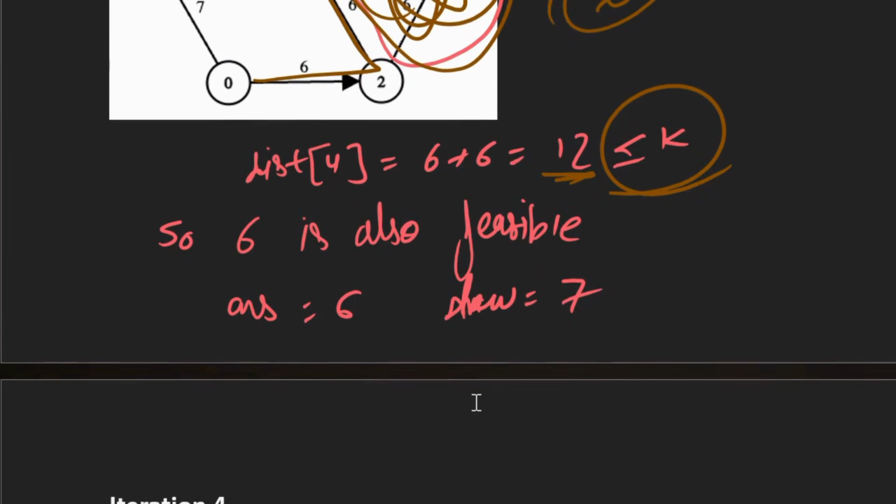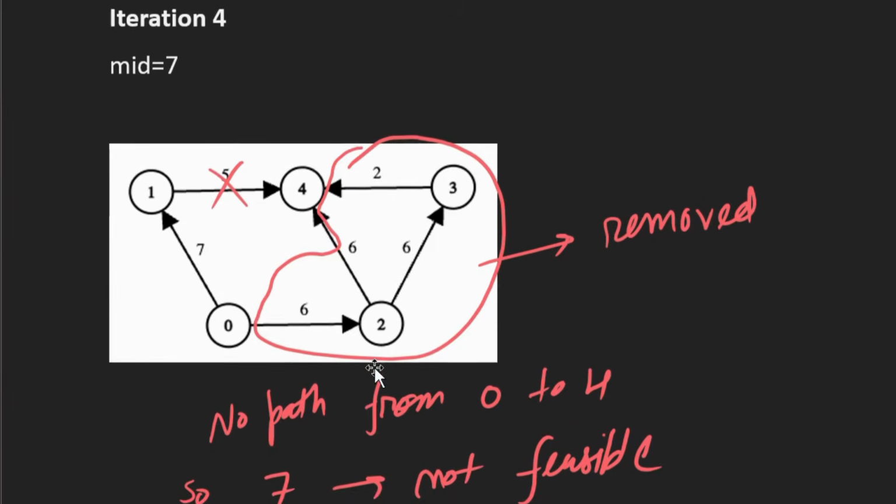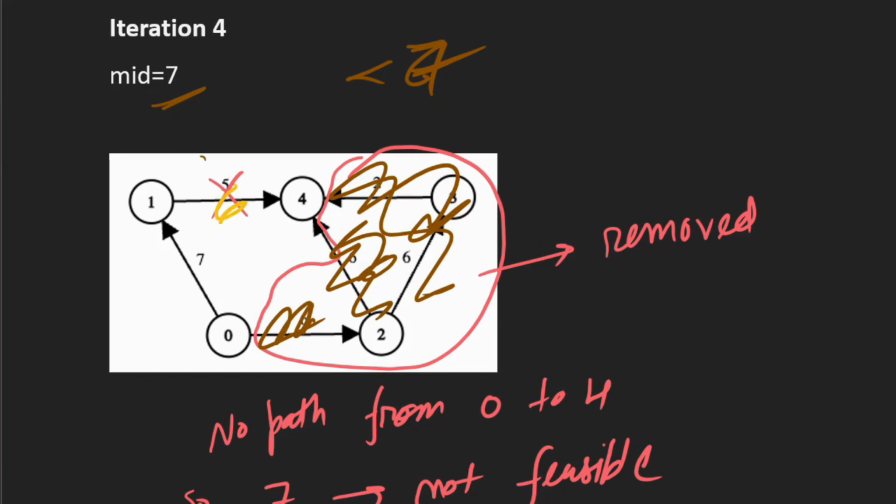So we'll again try for a bigger answer. So we update our low to 7. So now our low is 7, high is 7. So in iteration 4 our mid value will be 7. So we remove all the edges which are less than 7. So these edges will be removed, this part has already been removed, and this will be removed.